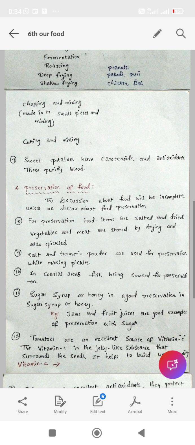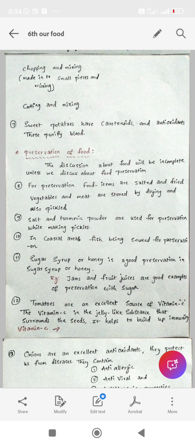Clear? Next, sweet potatoes have carotenoids and antioxidants. These purify blood in our body. So here carotenoids are nothing but accessory pigments or secondary pigments. You people all know chlorophyll. Yes, chlorophyll is a pigment. It is the primary pigment, the main pigment. So adjacent to this main pigment, these carotenoids and xanthophylls are there. So these are known as accessory pigments.